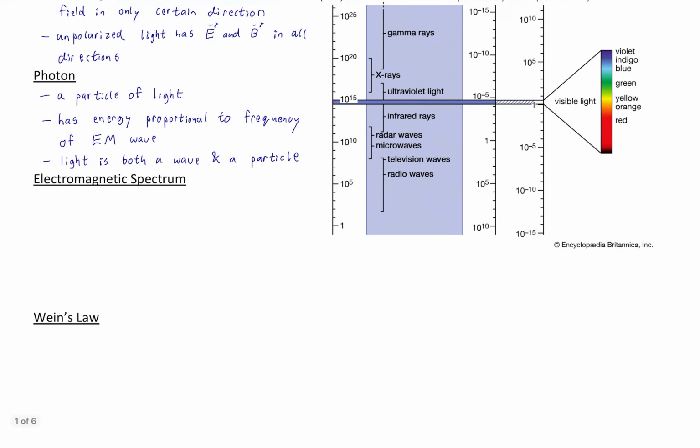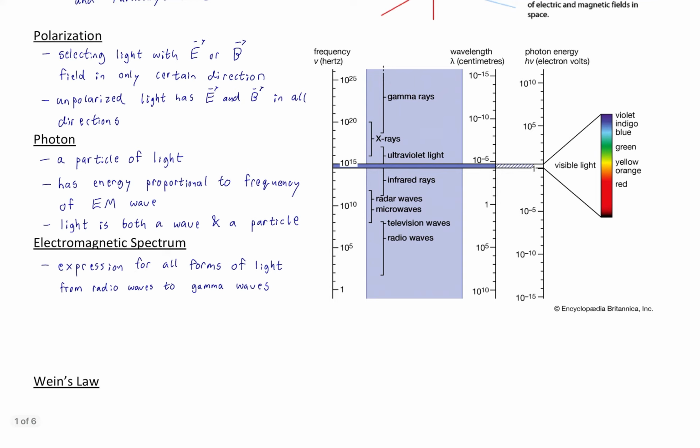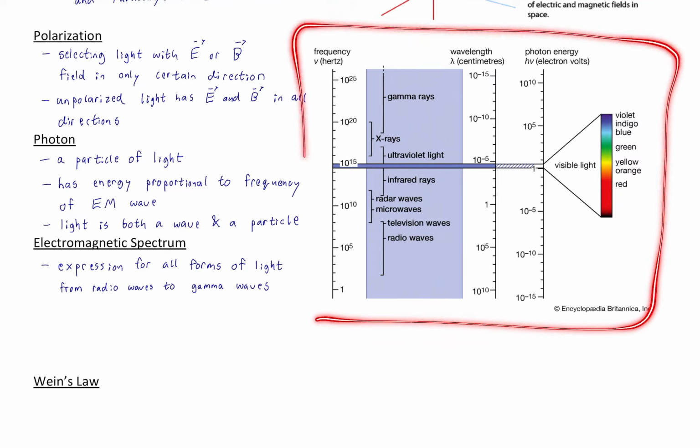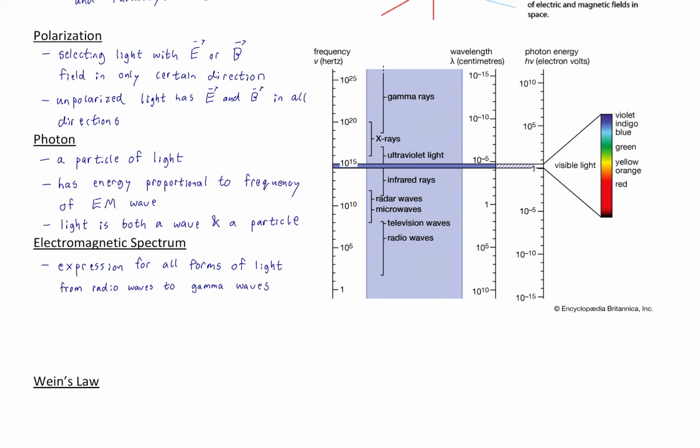Okay, so moving on to the electromagnetic spectrum. Well, it is an expression for all forms of light from radio waves to gamma waves. So we see here that we have gamma rays at the top and radio waves at the bottom. This is the spectrum. All right, one very small part of the spectrum, this dark blue section, which is expanded over here, is the visible light part of the electromagnetic spectrum.